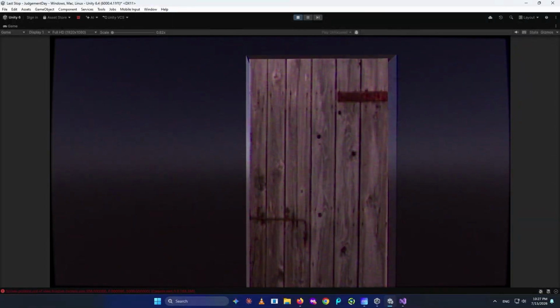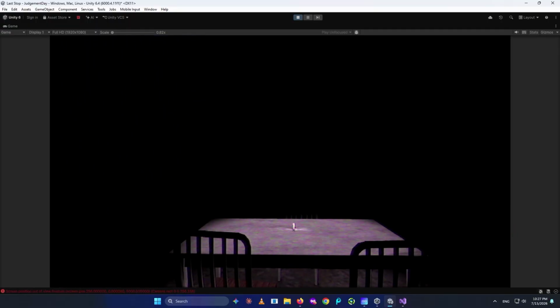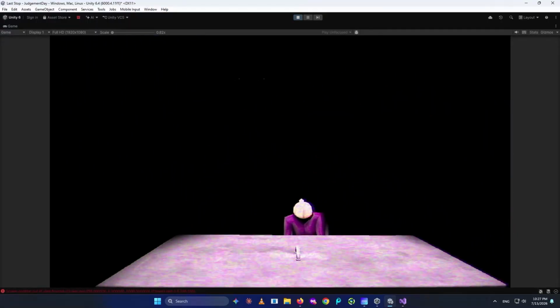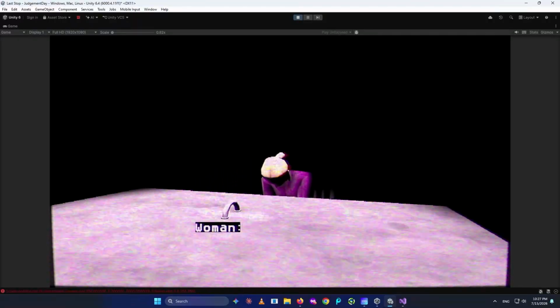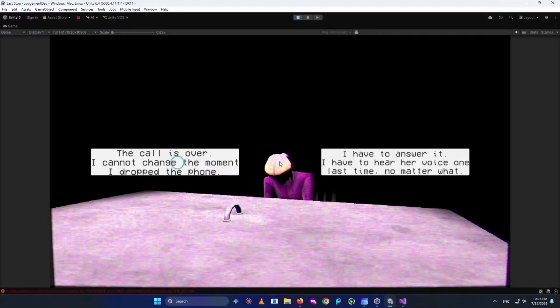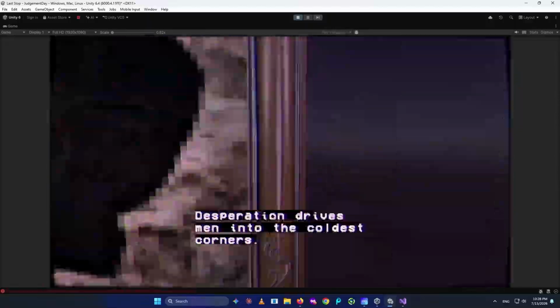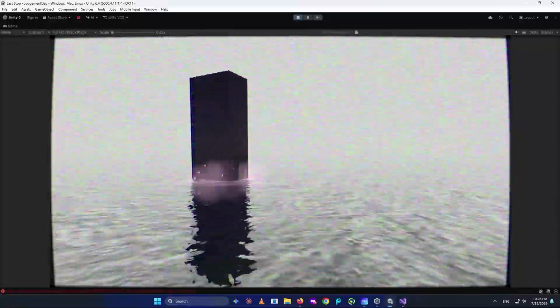But we don't have only one ending, we have two endings, so let it come out. You see the environment? Let's go inside this one as well. You open it up, we go inside it, we come out of the other side, we sit down to talk to the woman, and we again forgive. You see the environment changed, it is now a lot brighter.